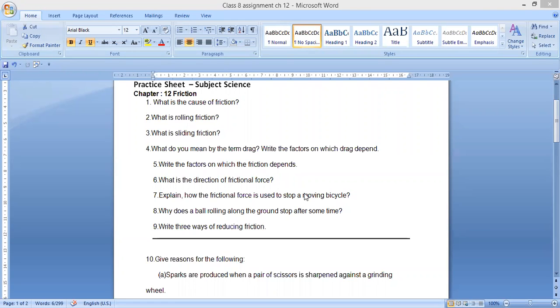So good morning, class 8 children. Today we'll continue revision of chapter number 12. So few of the questions are there. All types of questions are there, carrying 2 marks, 3 marks and reasoning also.